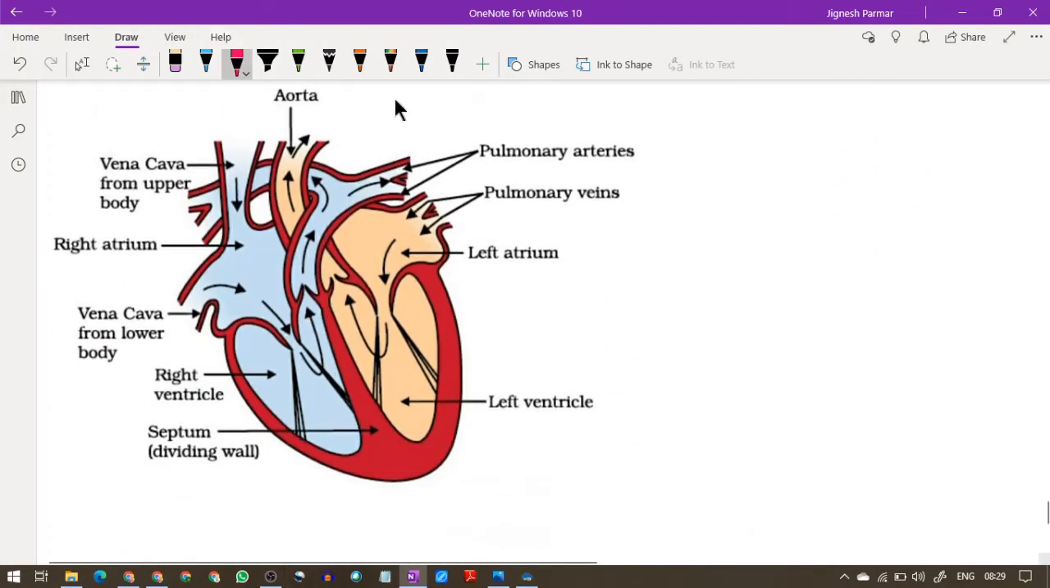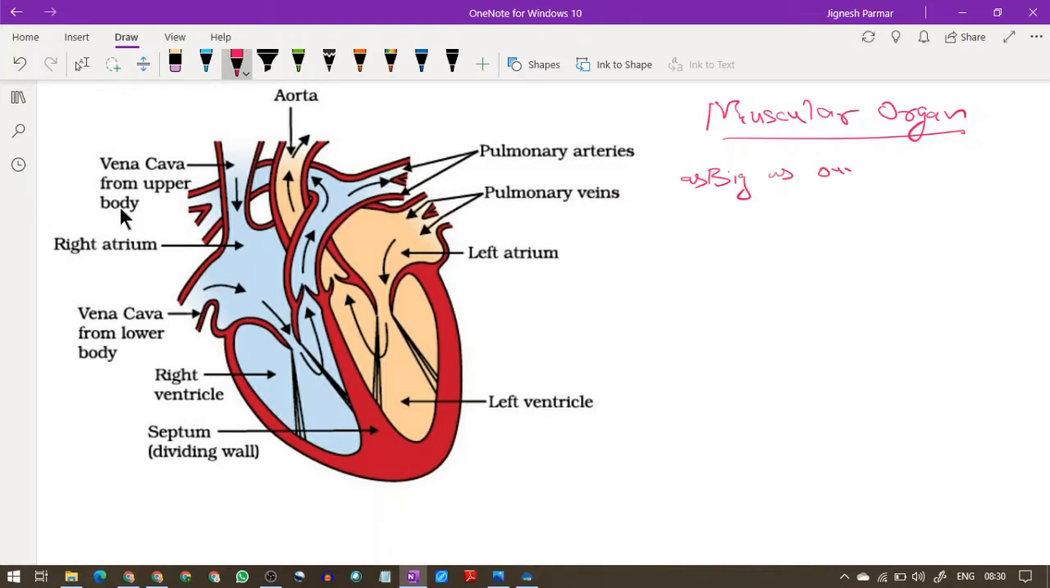Let's see. This is a schematic view of the human heart, a sectional view. How does it look? It is first of all very simple: a muscular bag, or you can say a muscular organ, a very important organ. How big is it? As big as our fist.